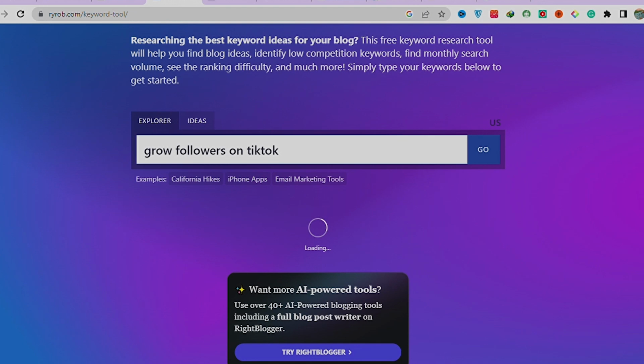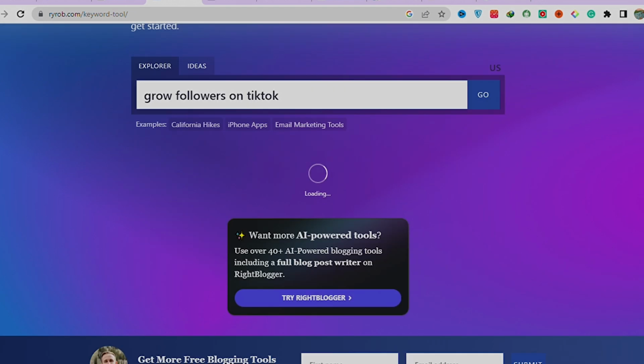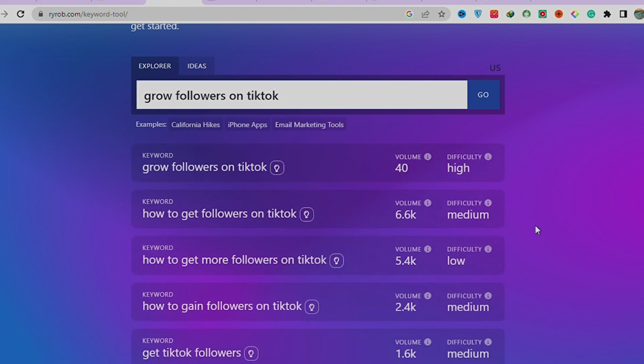Here you go. So here are different keywords, and look at this, the volume and also the difficulty. It's going to be easy or very difficult to rank for these keywords. How to grow on TikTok, this is high volume and low rank difficulty, so you can try these keywords.